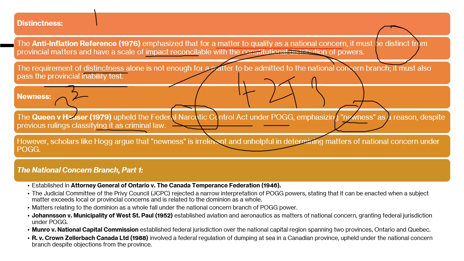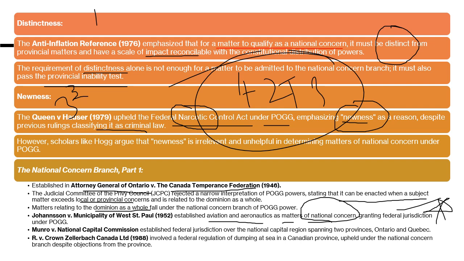So national concern branch was established in Attorney General of Ontario versus Canada Temperance Federation case. Judicial Committee of Privy Council rejected a narrow interpretation, stating that it can be enacted when a subject matter exceeds local private concern. This we already talked about earlier as well. Then matters concerning the dominion as a whole, aviation, aeronautics, these are matters of national concern. So federal government has power, very important. In examination, you can definitely get a question related to these kinds of subject matters.